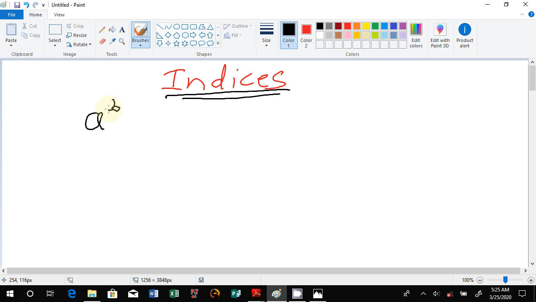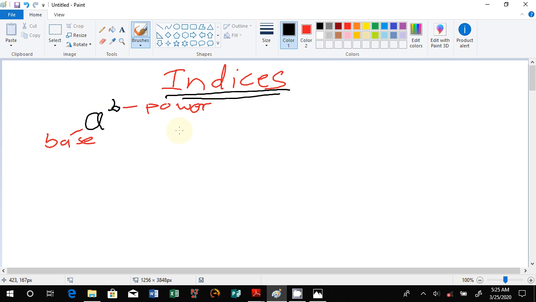In this case, you will note that the A is the base and the B is the power. So mathematical concepts in this form are what we call indices. A is the base and B is the power.